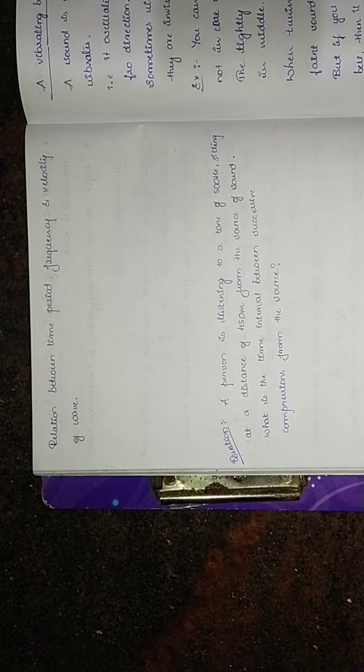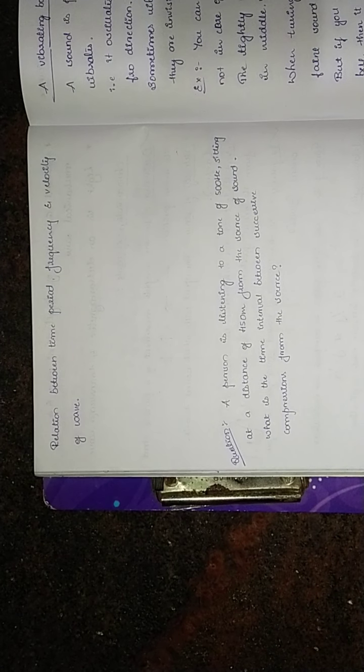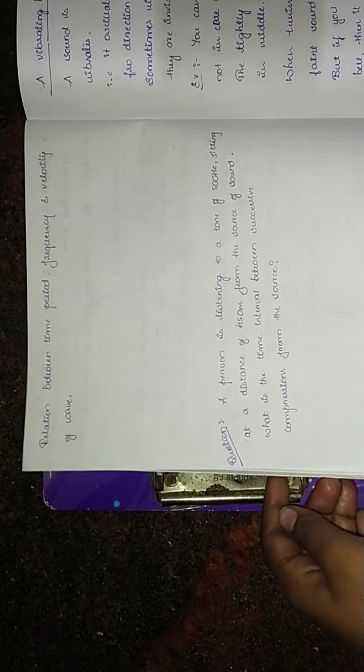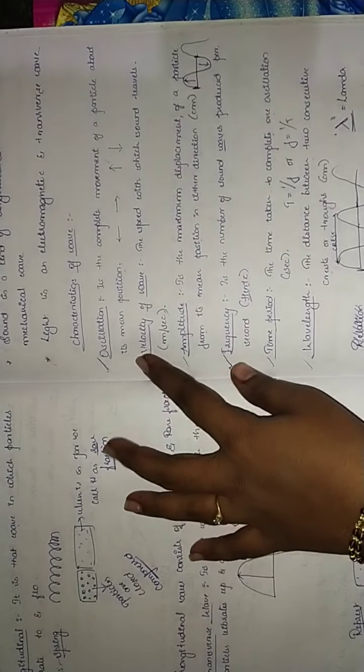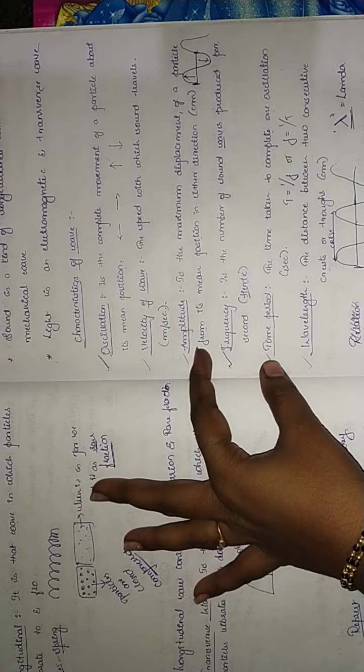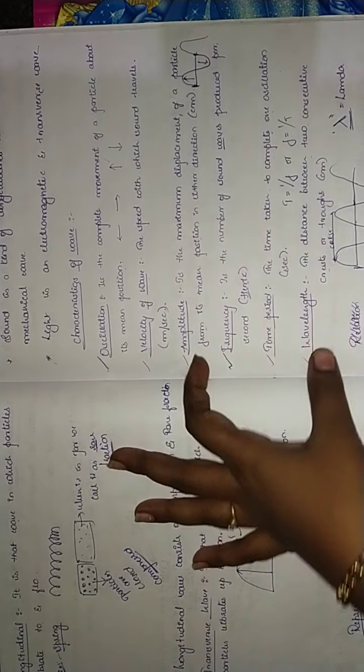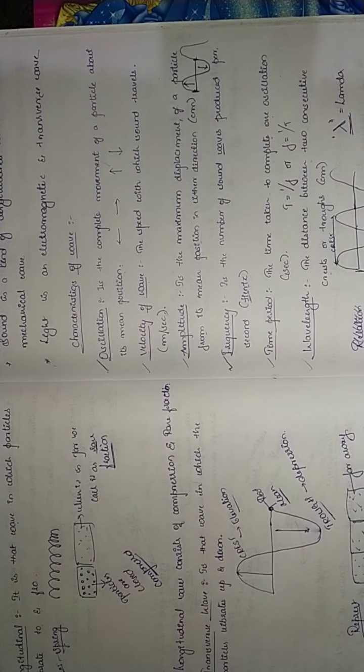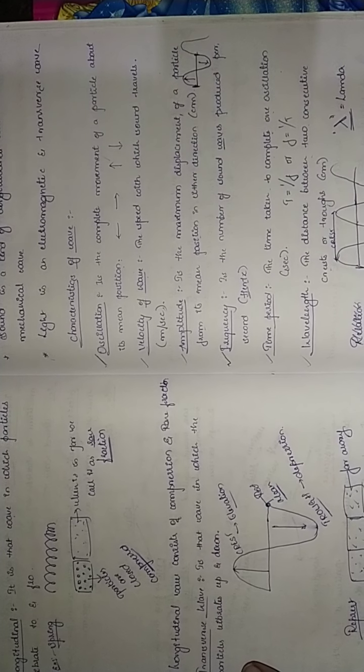Hello children. So today in this session we are going to continue with the relation between time period, frequency and velocity of wave. Before that we have learnt the characteristics of wave, that is oscillation, velocity of wave, amplitude, frequency, time period and wavelength. So these are some of the characteristics of wave we have gone through.